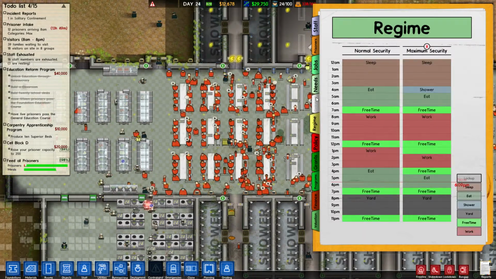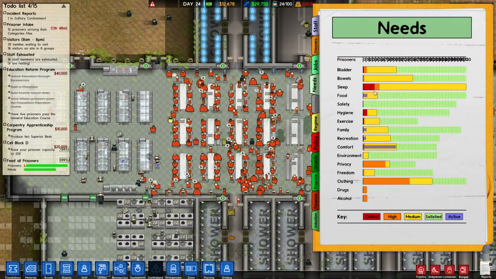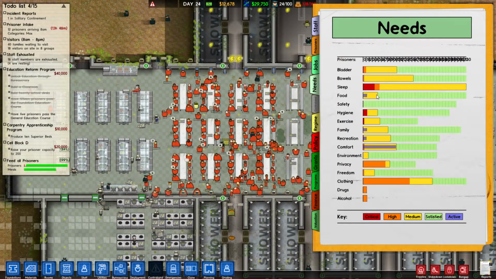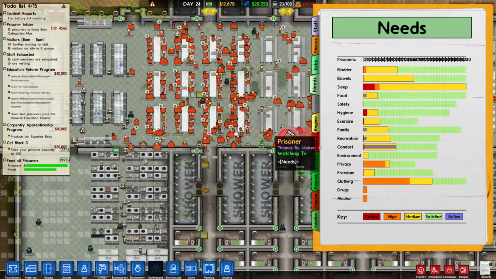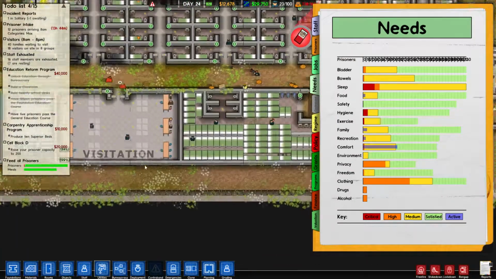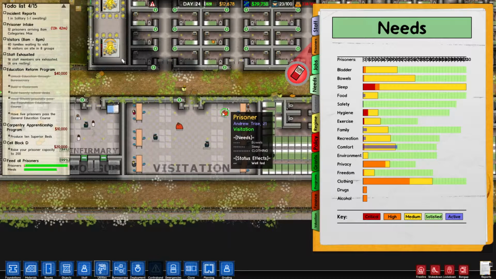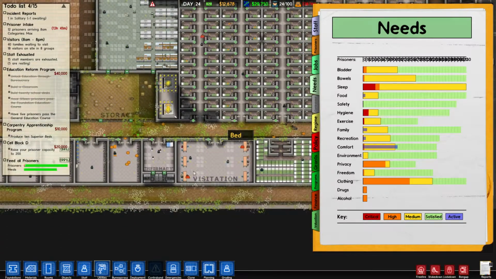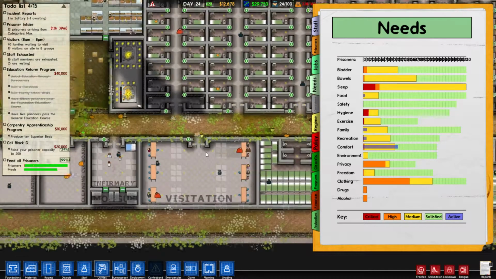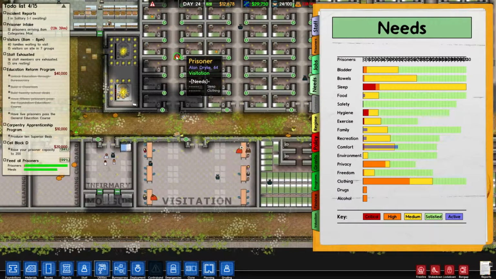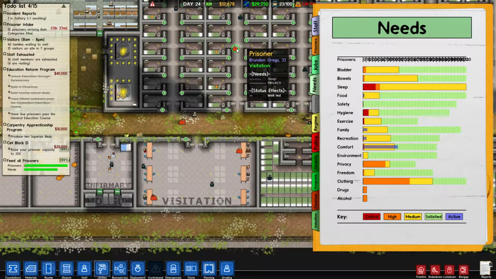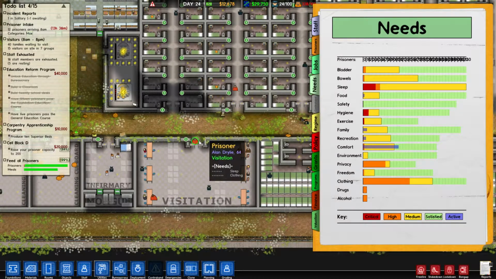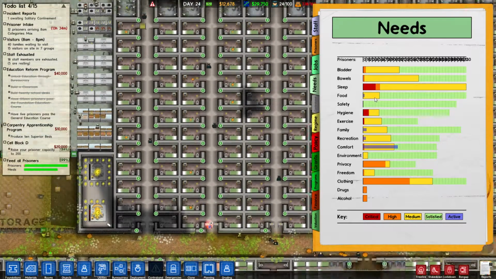Okay, so we have almost an hour left in eat. And look at this. There's only a few people who have a medium food need. It looks like 2 people haven't eaten, and there's 2 people in solitary. Let's see. You ate. You're well fed. There's 2 more people awaiting visitation. Who are they? Dryly and Greg. Well, I probably have more than one Dryly, more than one Greg. Here comes Dryly. He is not well fed, but at the same time he's not hungry, so that's fine.